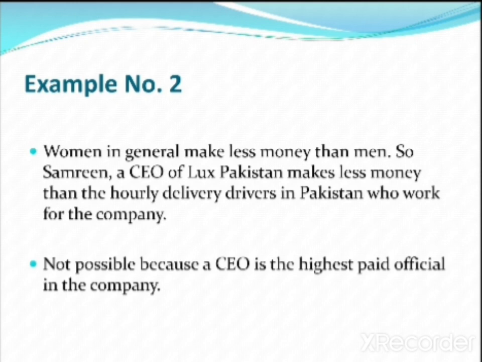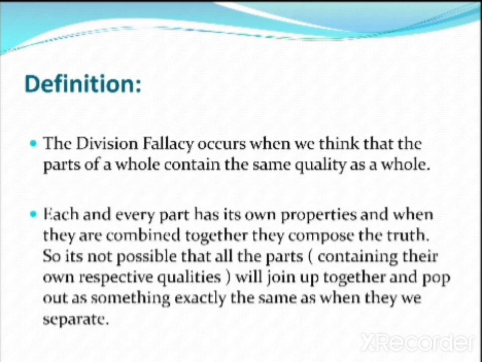So as a part, we see that generally it is true, but on the other part we see that it is not true. So again we go back to this slide and we say that the division fallacy occurs when we think that the parts of a whole contain the same quality as the whole. And here we come to the conclusion that each and every part has its own property. When they are combined together, they compose the truth, but it is not possible that all the parts containing their own respective qualities will join up as a whole and have all the qualities as each part.